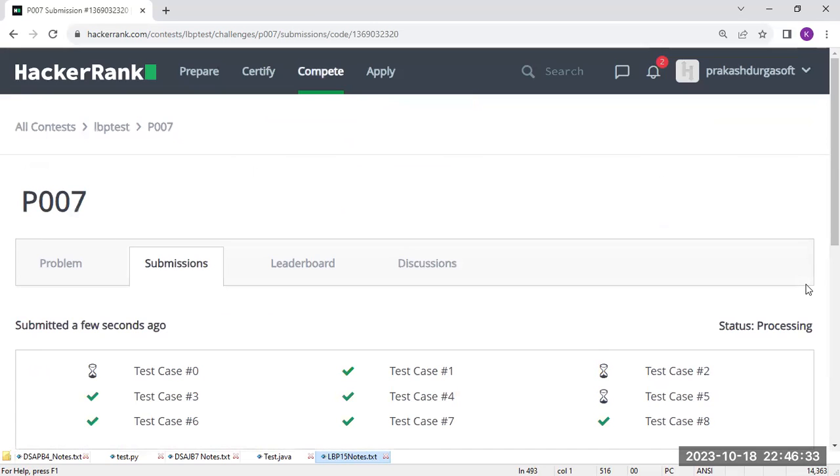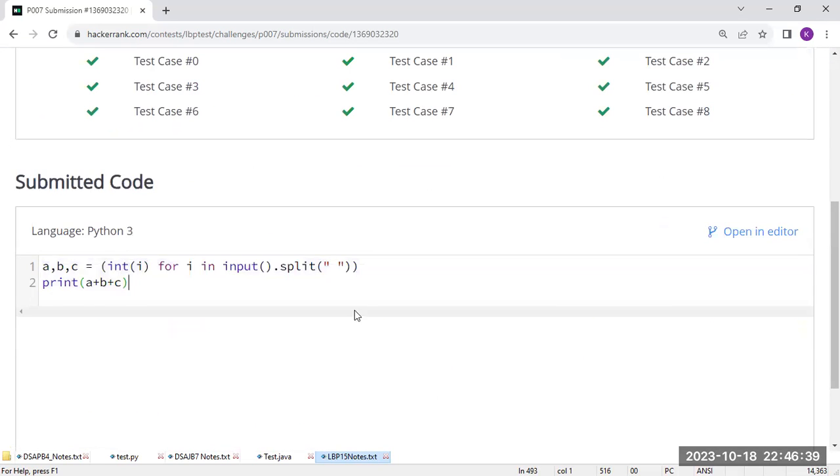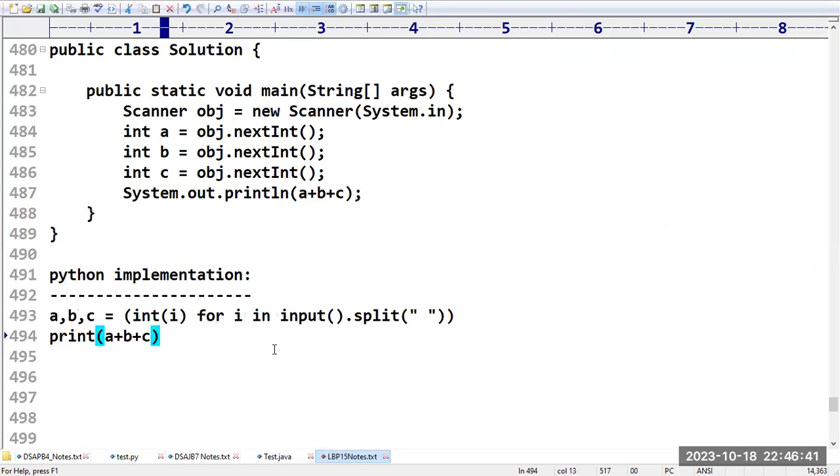I think you people got clarity on how to work with this. Please confirm, do you have any doubts up to this, whatever I covered? Any doubts, friends, in these two programs?